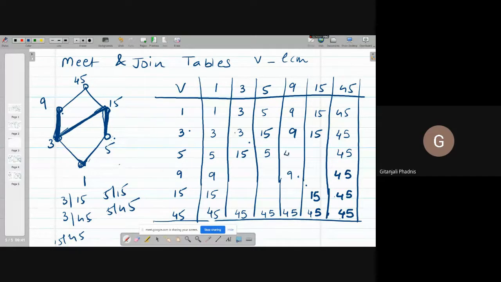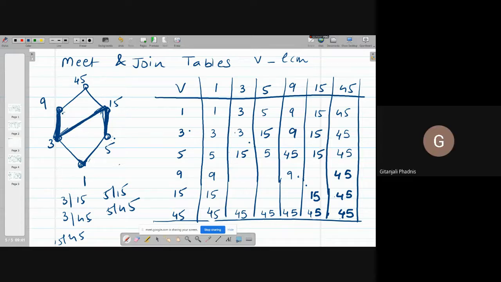Because 5 and 9 are not comparable. 5 divides 15 but 9 does not divide 15. 9 divides 45, 5 divides 45, so there is only one upper bound for 5 and 9, and that has to be the least upper bound. Okay, 5 and 15, 15.